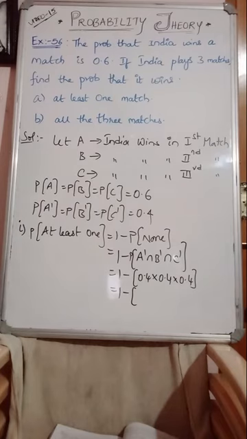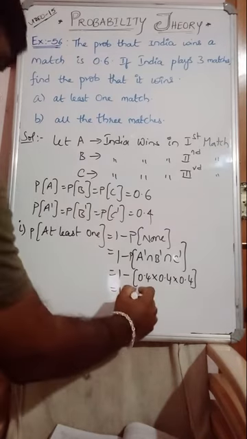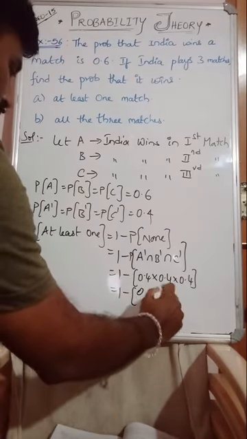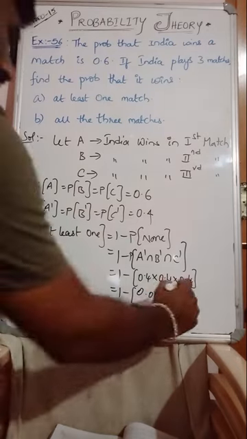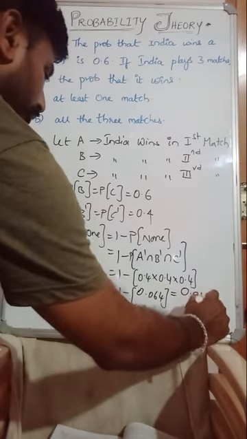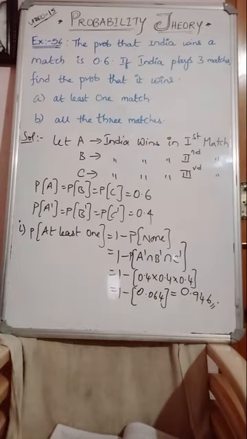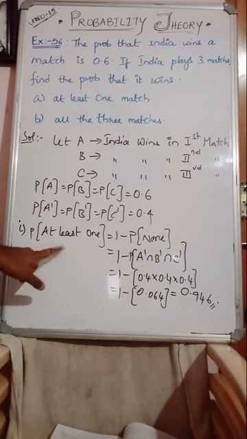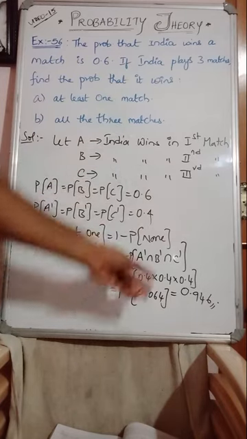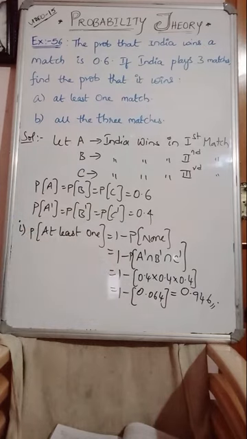1 minus of 0.4 into 0.4 into 0.4 is 0.064. So the answer will become 0.946. Do you understand, guys? Question number 1. Probability of at least one match. So 1 minus of probability of none, no matches won by India. Then 1 minus of P of A dash intersection B dash intersection C dash. So that will become 0.946.